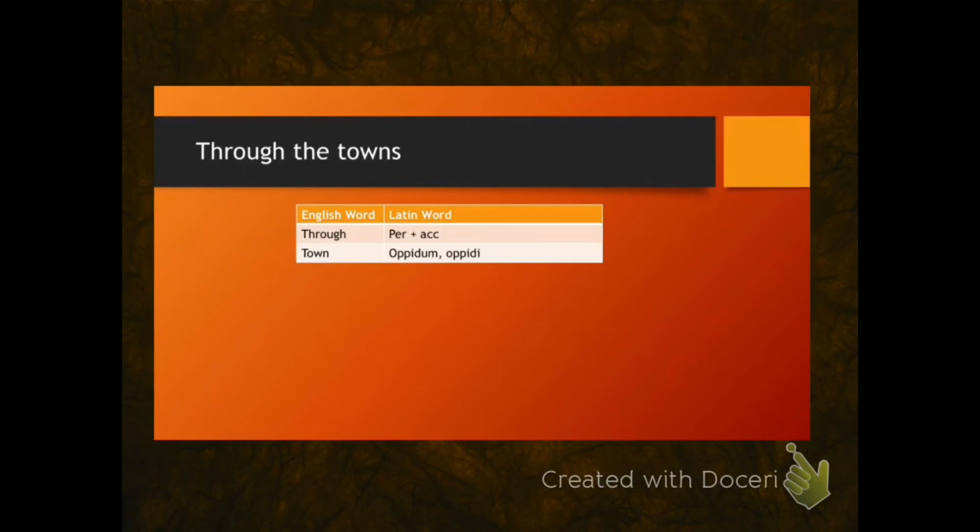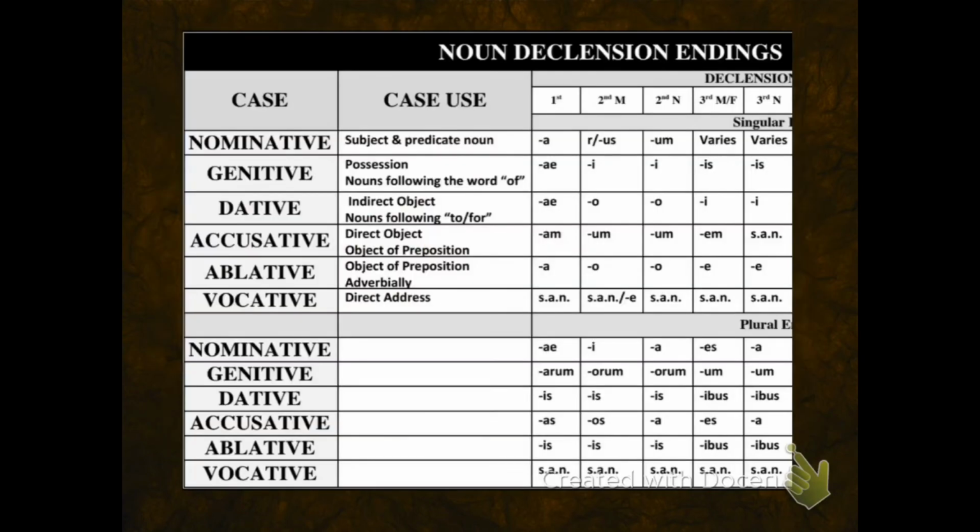Now let's write the prepositional phrase through the towns. I begin by writing my preposition per. I notice that the word towns is plural and that per must take the accusative case. So that means that I need to use one of the endings on this row, the accusative plural row.